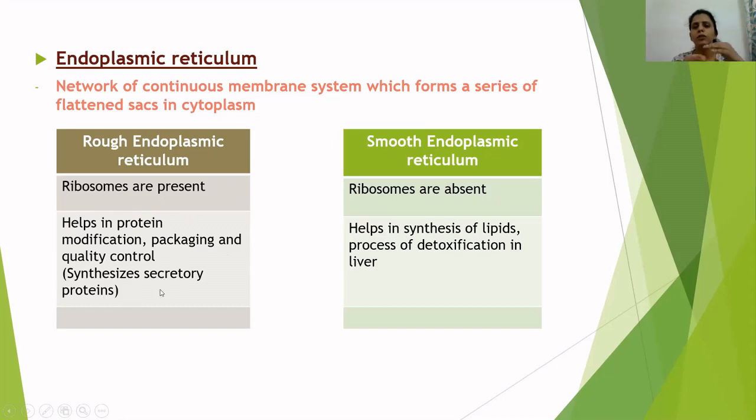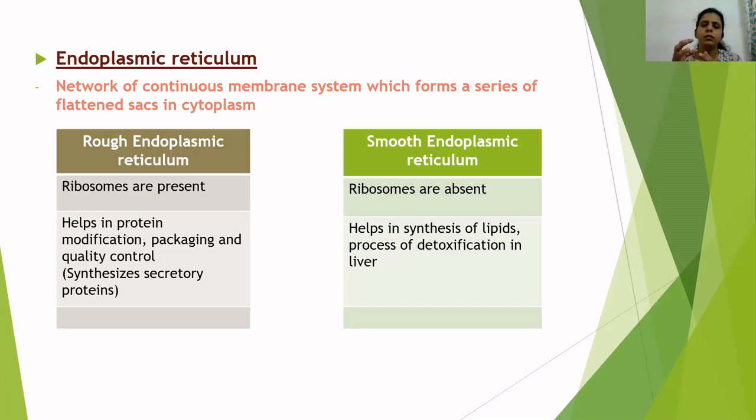What happens is, on rough endoplasmic reticulum, ribosomes are present. For example, say this hand is a ribosome and this is the endoplasmic reticulum. The ribosome helps in the synthesis of amino acid chains. After making an amino acid chain, it gives it to the rough endoplasmic reticulum, where it undergoes a lot of processing.